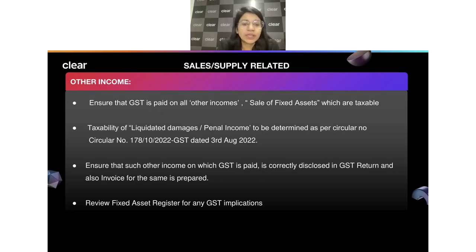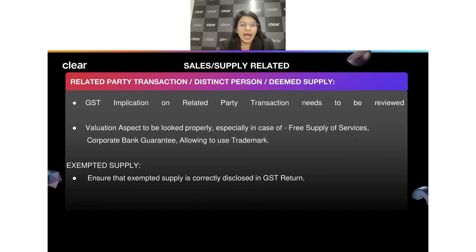Similarly, just look into the transactions where you have incomes like sale of fixed assets, whether they are taxable or not. If there is taxability on liquidated charges and all, you should look into that. If there is some income which has been shown but you have not charged some GST, just look into that also. And also always review your fixed assets register for any GST applicability. So you should always look into this.